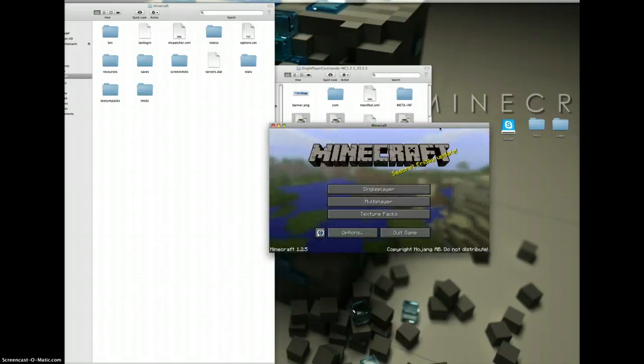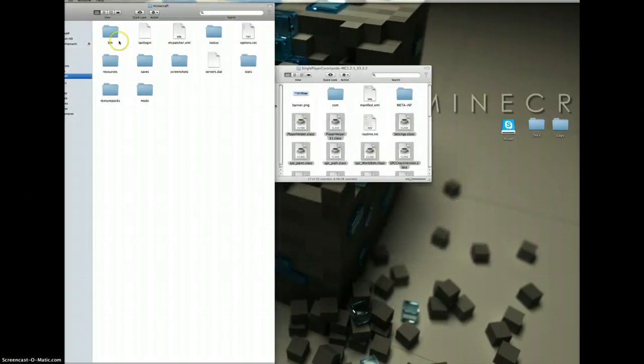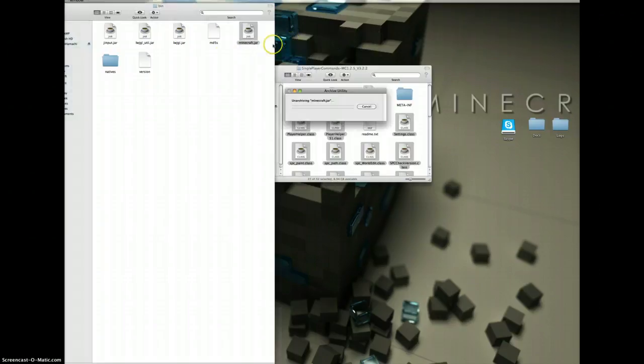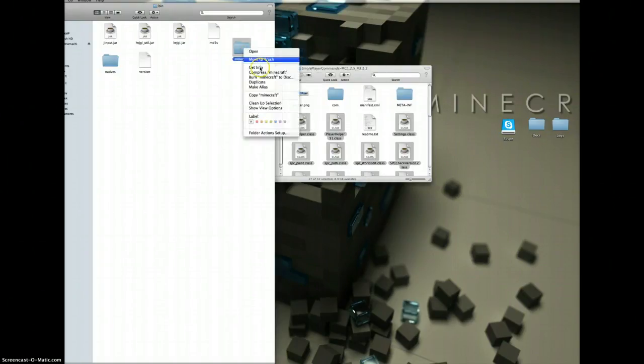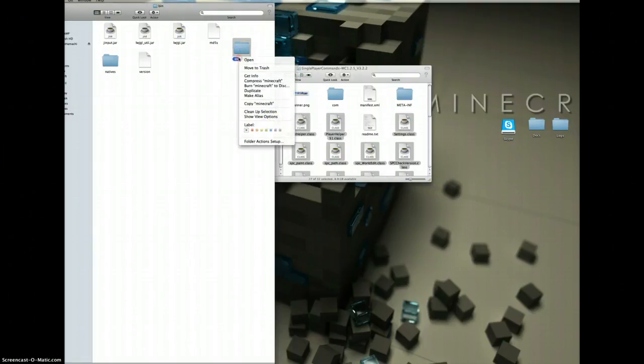So you finish it and you close it. You click open. You're going to see Minecraft.jar. You're going to click open with Archive Utility 10.6. You're going to move this to trash, and you're going to rename this to Minecraft.jar.